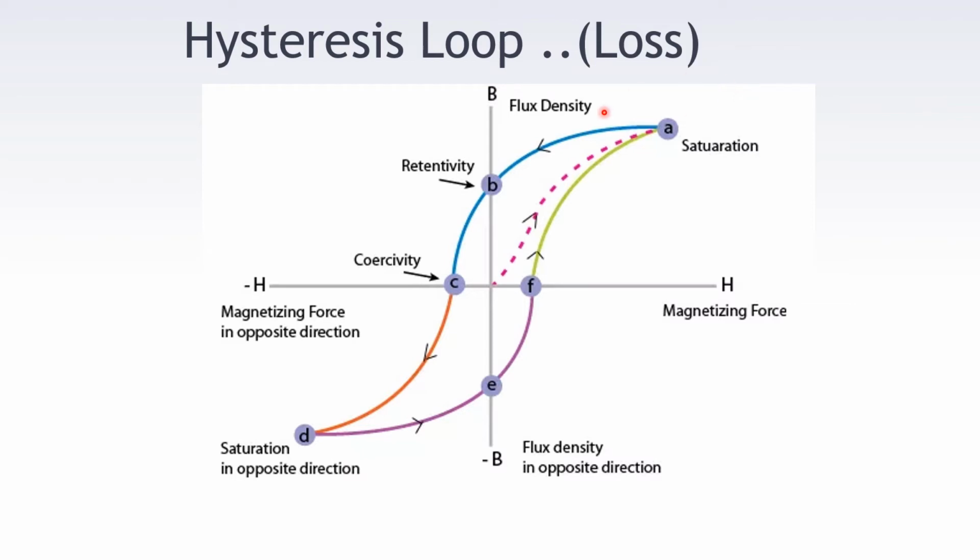Here you can see this is a graph between B, that is flux density, versus H, that is magnetizing force. And the point OB is called retentivity or residual magnetism. A point is called the saturation point, and OC is called the coercive force.